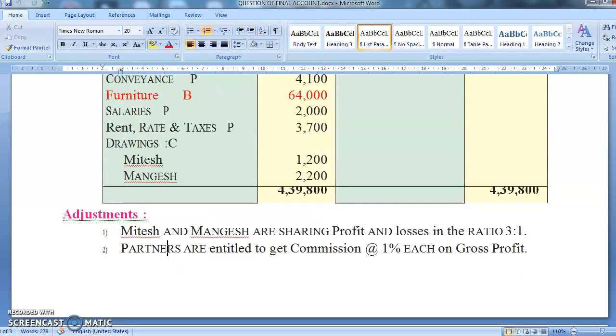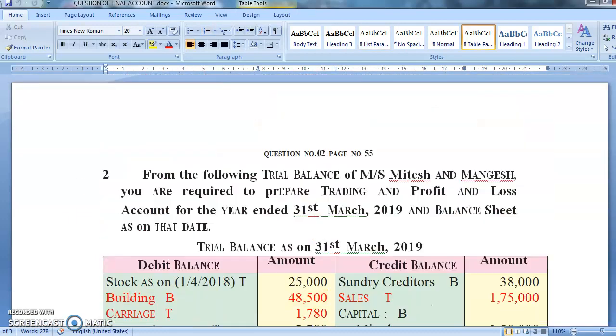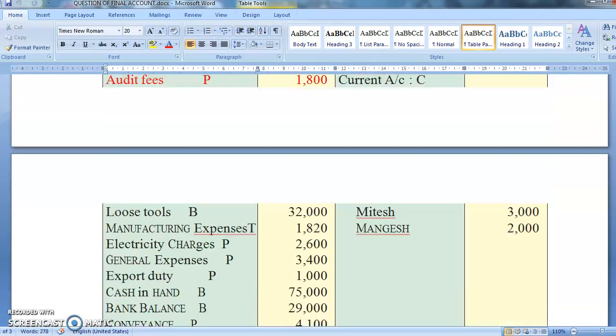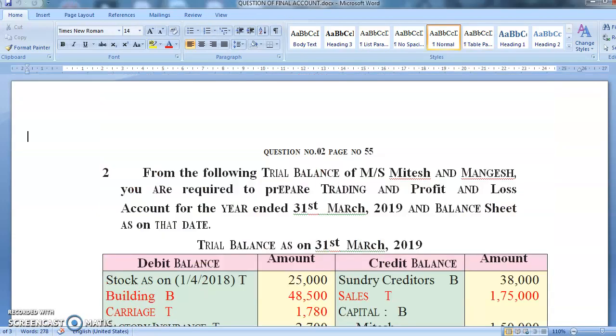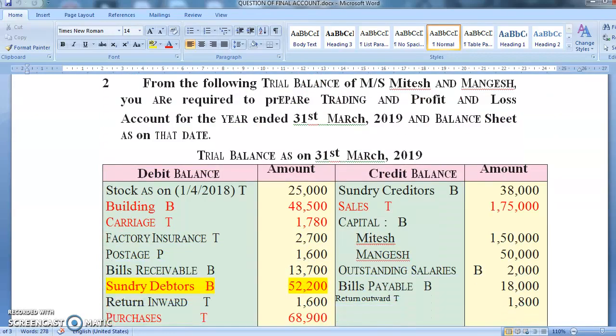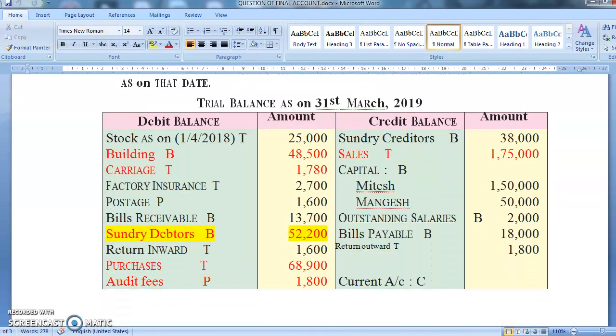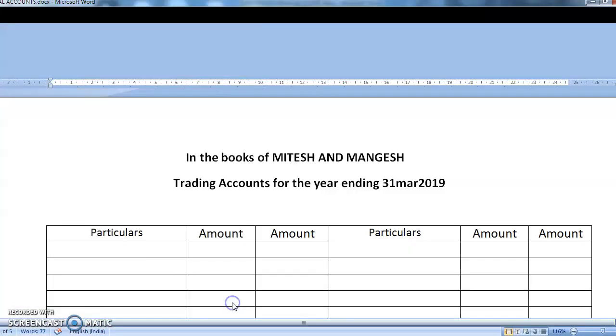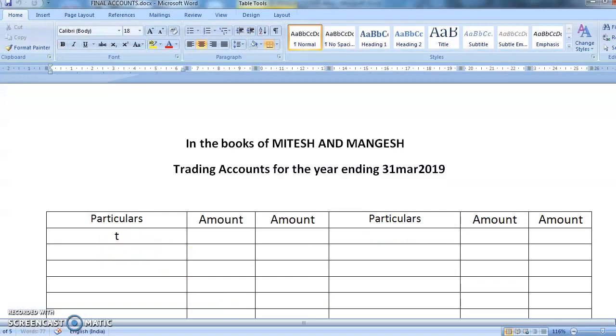Okay, students, now come on, let's start solving the problem. Solving the problem means one by one we are going to do the posting of the trial balance. Okay, now let's start. Stock will come in trading account. Which side? Debit side. So you'll write here: to stock.